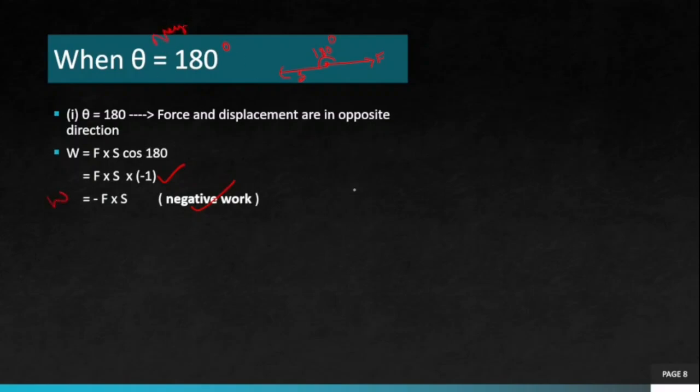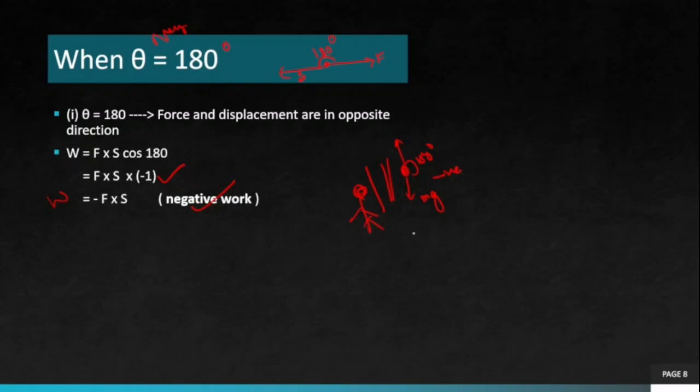What is an example? Suppose we have a person. He throws a ball upward. Okay. So in that case, what happens? This ball, man, there will be a force of gravity in the downward direction, and the body is getting displaced in the upward direction. So angle is 180 degree. So in this case, work done by gravity when the ball is thrown upward is negative.